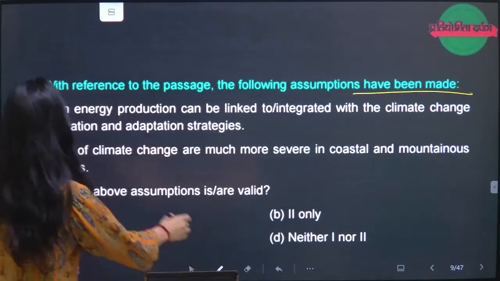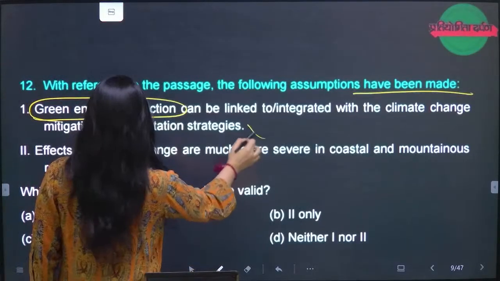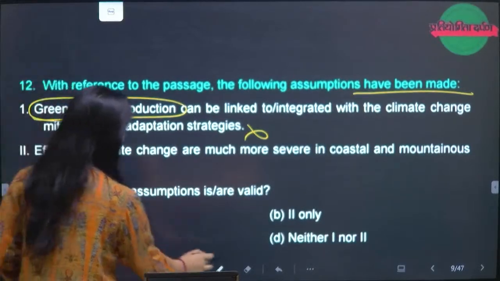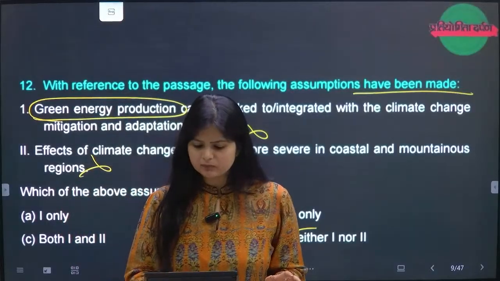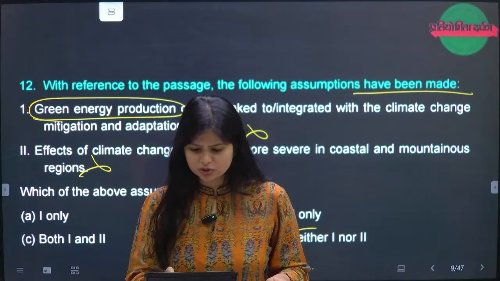There is no mentioning of green energy production. Have they mentioned that effects of climate change are much more severe in coastal mountain? No. D is the right option. Clearly, we can see that without any doubt. Okay. Next, moving to the passage, question number 13.